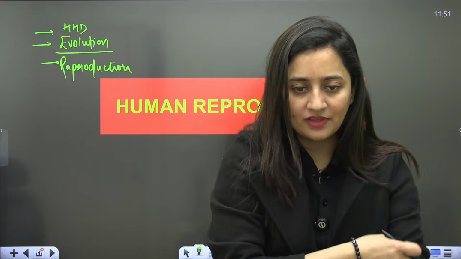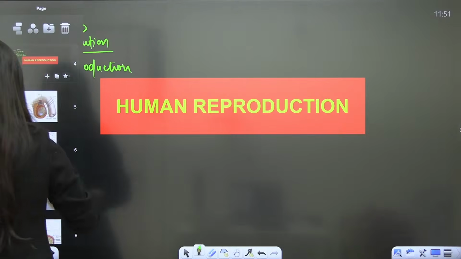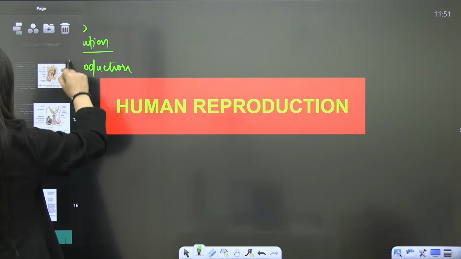So more votes are there for evolution as well as human health and disease. Evolution, evolution, evolution, human health and disease. Chalo, let's start with human health and disease first.